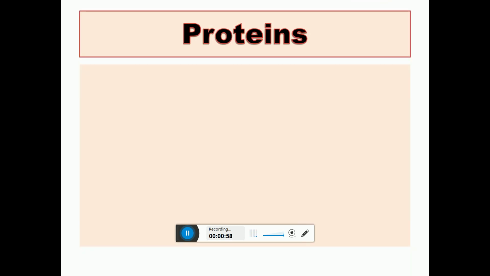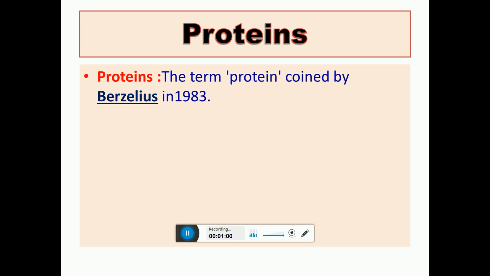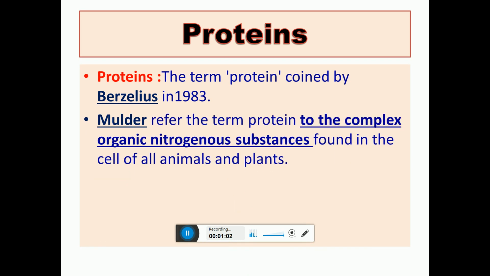तो चलो चलते हैं, हम पहले प्रोटीन वर्ड से शुरुआत करते हैं। The term protein coined by the Berzelius in 1983. Another scientist Mulder referred the term protein to the complex organic nitrogenous substances found in the animal and plant cells.